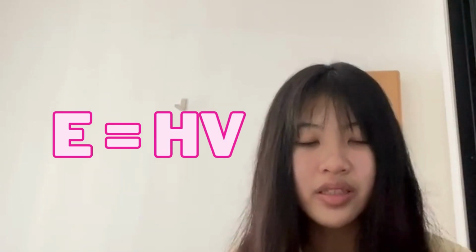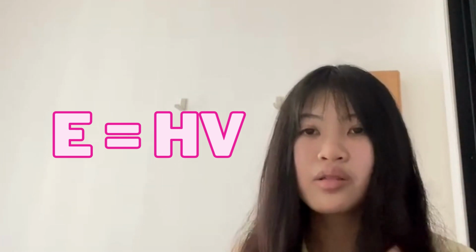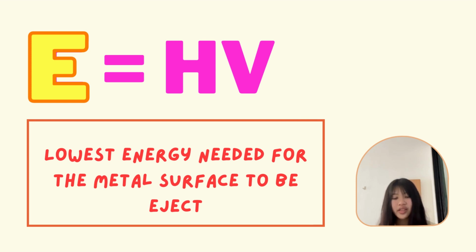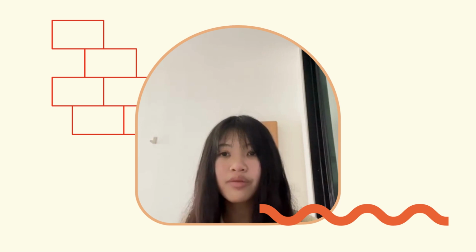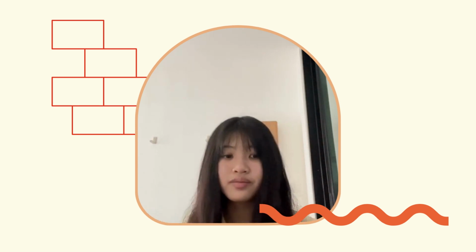Consider the Planck equation, which states that E equals h multiplied by v. The E indicates the lowest energy needed for an electron to be ejected from the metal surface. If the frequency of the incoming light v is less than the threshold frequency, there will not be enough energy to cause electrons to be ejected. Electrons will be ejected if the frequency is equal to or greater than the threshold frequency.